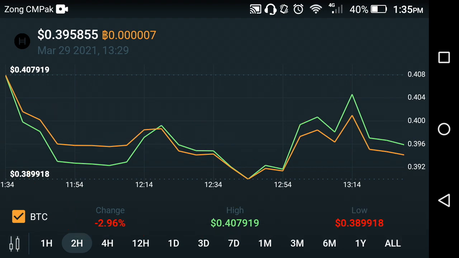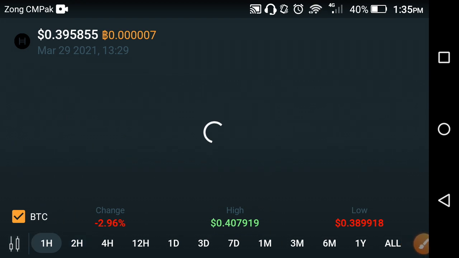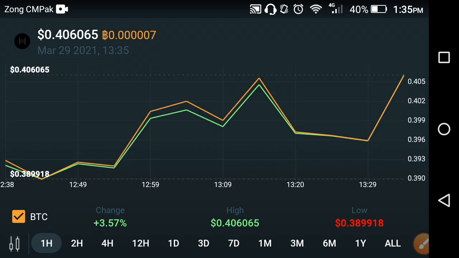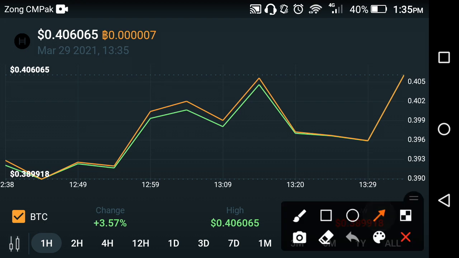Now let's see what changes occurred in Hedera Hashgraph in the previous last 1 hour. As you can see now, let's see the last 1 hour result of Hedera Hashgraph. What changes of the price occurred in the last 1 hour? Oh my god, it's absolutely good news for all Hedera Hashgraph. The previous last 1 hour is absolutely good news for all Hedera Hashgraph users.